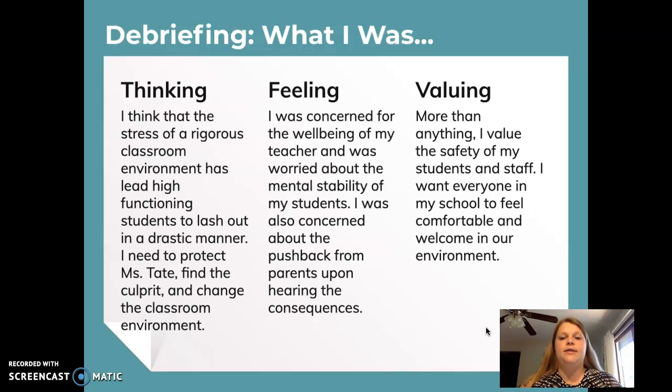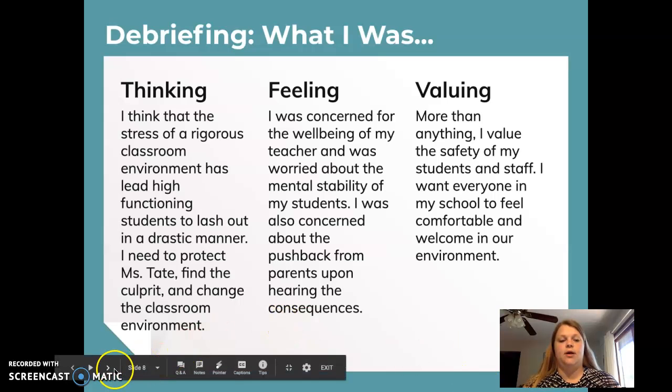Lastly, I'm valuing the safety of my students and staff. Overall, it's my job to create a safe and welcoming environment for everybody within my school, and when somebody issues threats, that disrupts that. So hopefully, by using our problem resolution and our plan of action, we can solve a lot of those issues and everybody will feel a little bit more stable in our classroom.